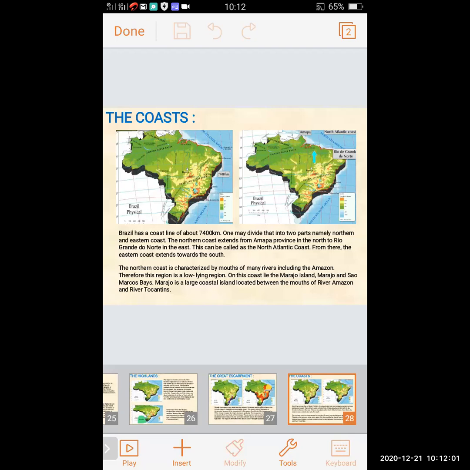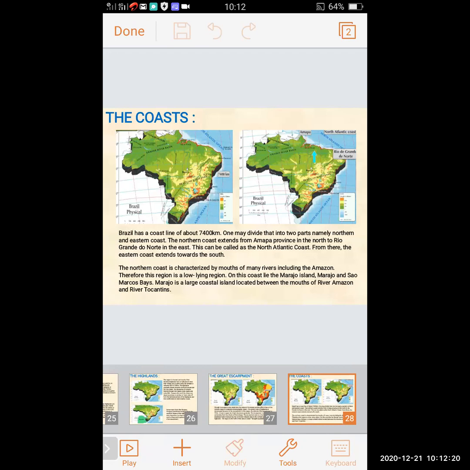This is called the North Atlantic coast. From there, the eastern coast extends towards the south.